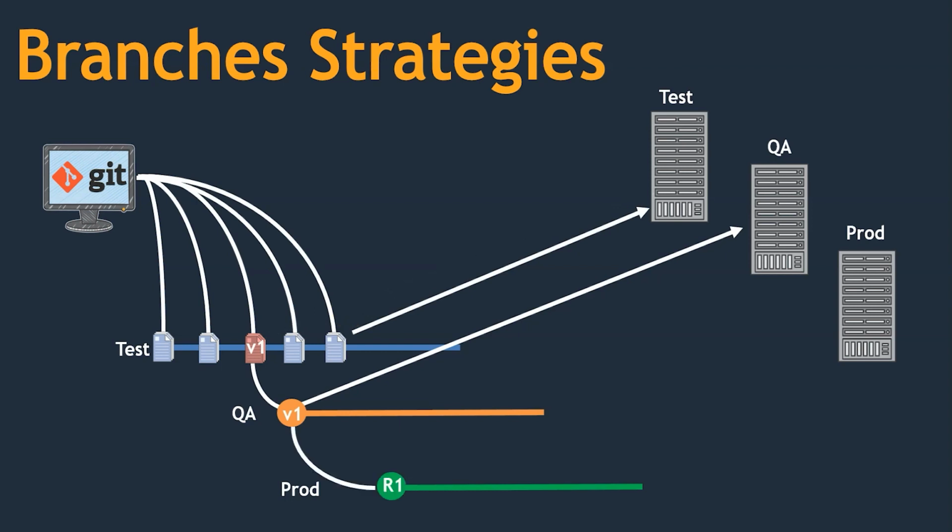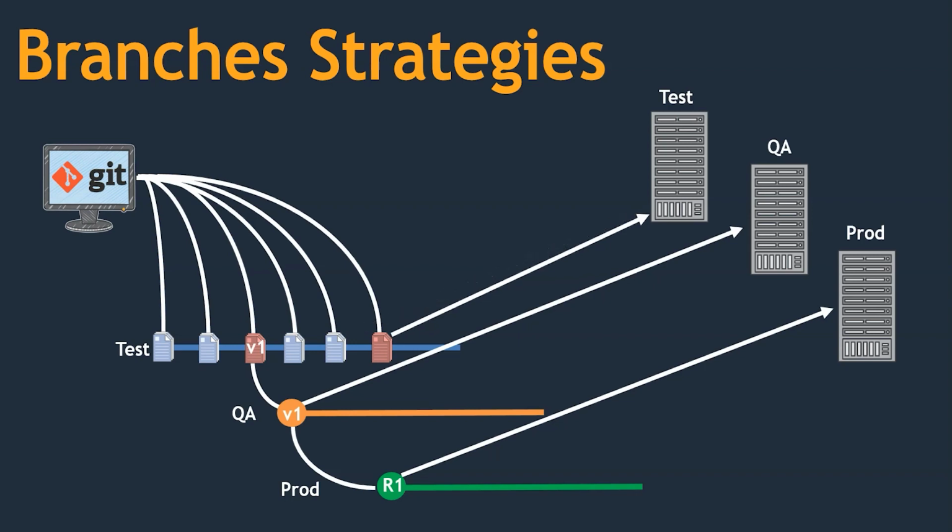So I can deploy version 1 as release 1 on my production system. Now the production system is running release 1, which has limited features. Developers still continue to enhance the code to come up with new features. Whenever they find that all the new features are introduced and working fine, they will name it as a new version. Now they have named it V2, and they still continue to work to release new features.